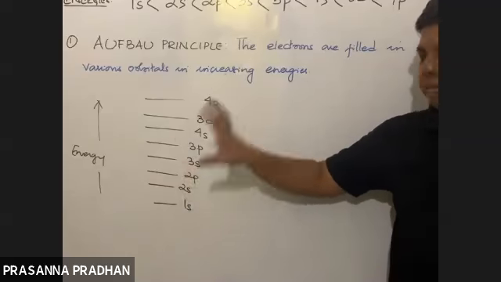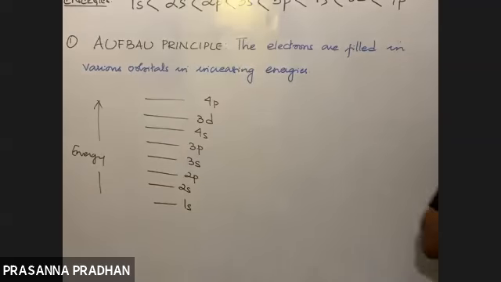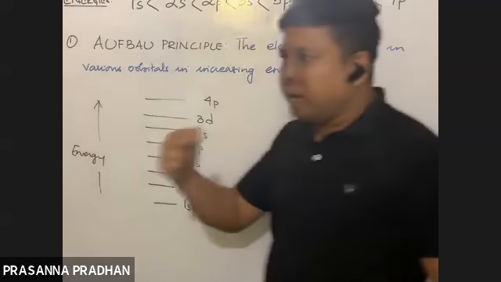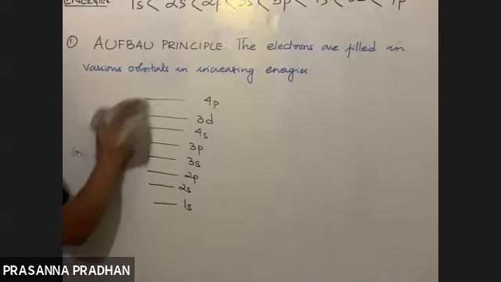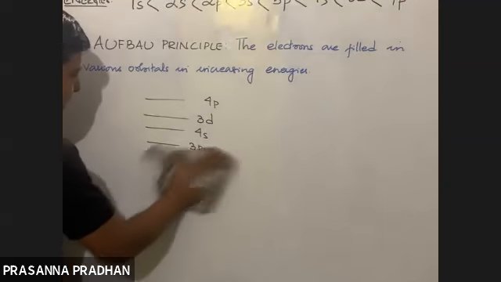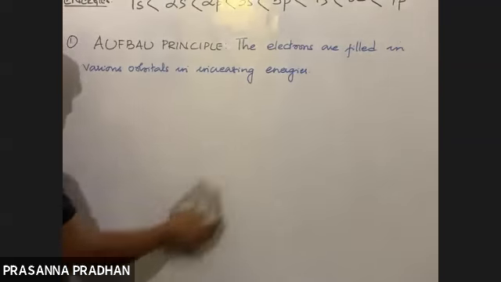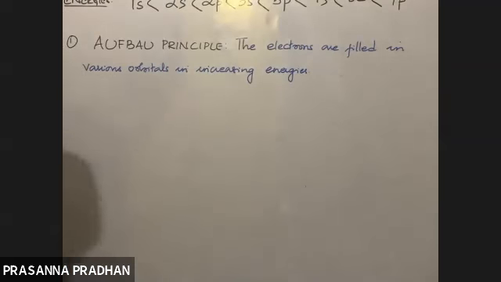No, first you'll fill up the orbitals or subshells having lower energy. Then subsequently you'll go on filling up the orbitals in increasing order of energy. So this is what is commonly known as the Aufbau principle. Now we'll look at a very easy method.